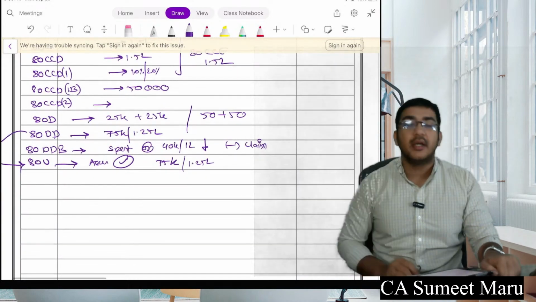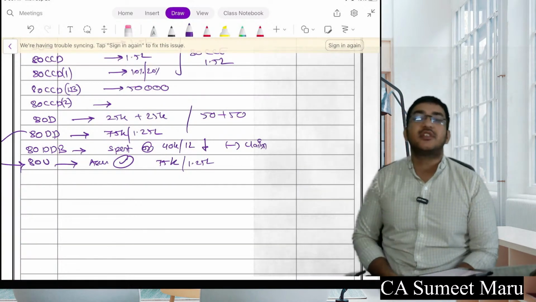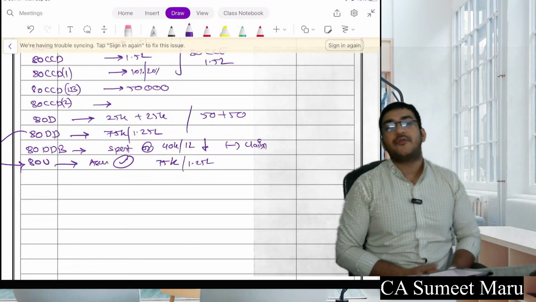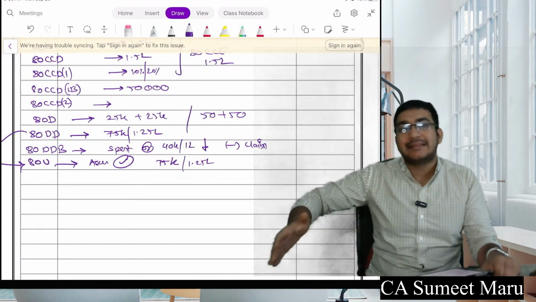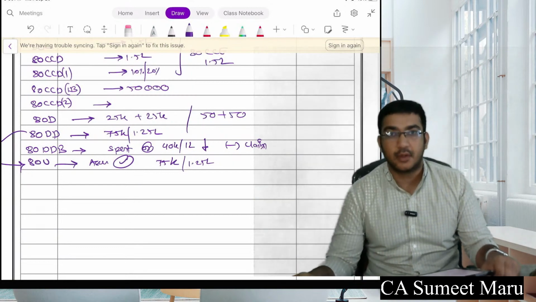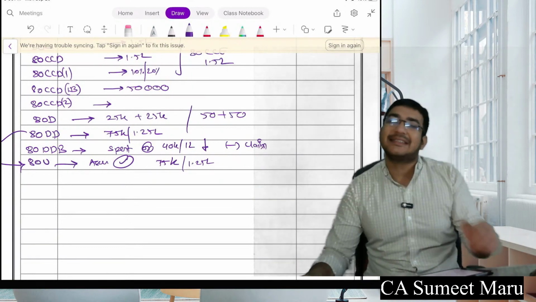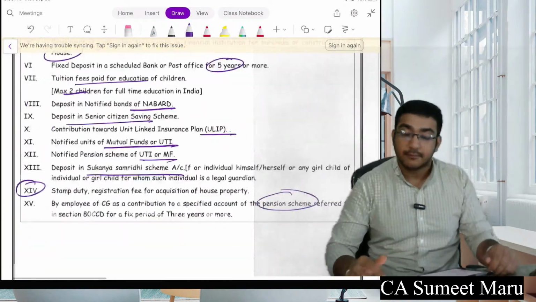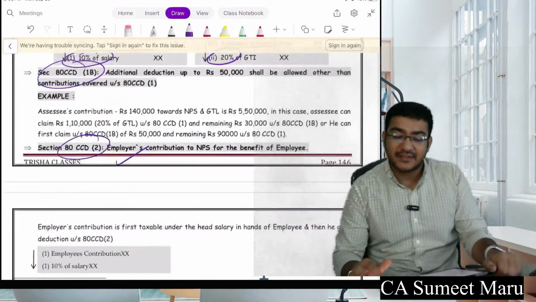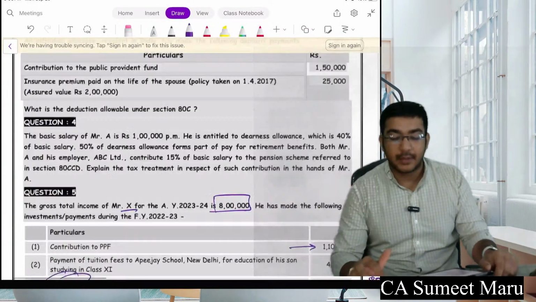Further, in section 80D, which is for medical claim, we have learned that for you, your spouse, and your children, there is a limit of 25,000. For your parents, there is another limit of 25,000. Further, if your parents are senior citizens, 25,000 will be added to that, and if the assessee himself is a senior citizen, another 25,000 will be allowed there.